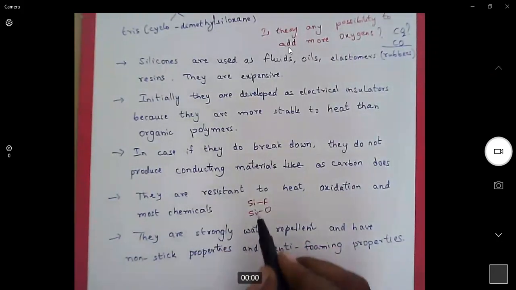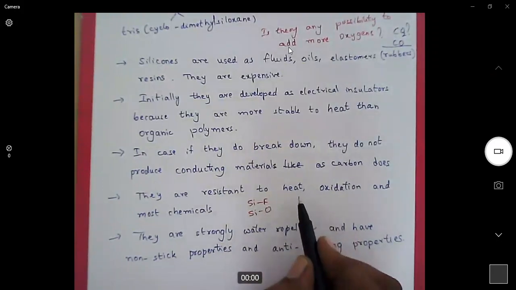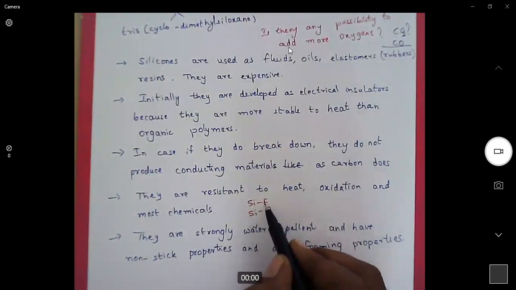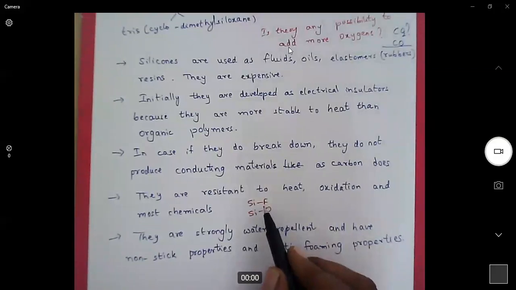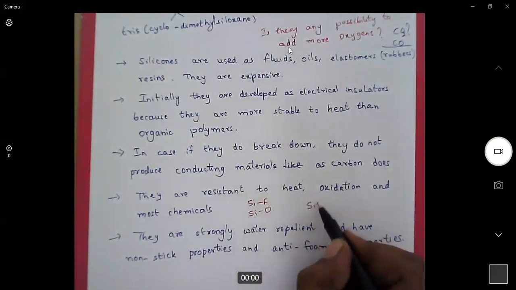Why? Silicon can form a strong bond with fluorine, which is stronger than with oxygen, but any other element will not form a strong bond such as the silicon-oxygen bond. So that is why silicones will not react with any chemicals other than those having fluorine. So that is the reason why we cannot store fluorine reagents like HF or any other fluorine reagents in glass vials. What is glass? Glass is nothing but silicate.